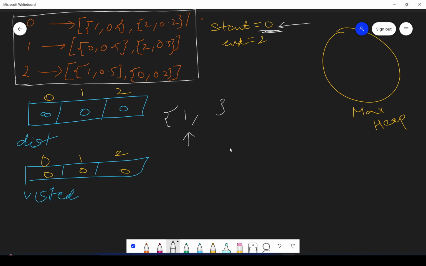Obviously we are initially at 0, right? So the probability to reach 0 is 1 only. It's always possible to reach the start vertex because we are already at the start vertex. So probability is 1, that is full probability, and initially the vertex is 0. So this pair we will be adding initially in the heap, and we will start from this.